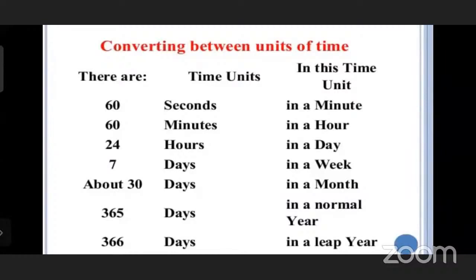Very good. These are the conversions between units of time. We can say that in a minute there are 60 seconds, in an hour there are 60 minutes, in a day there are 24 hours, in a week 7 days, in a month 30 days, in a normal year 365 days, and in a leap year 366 days. Understood?